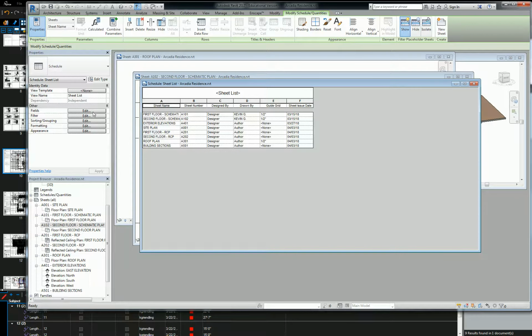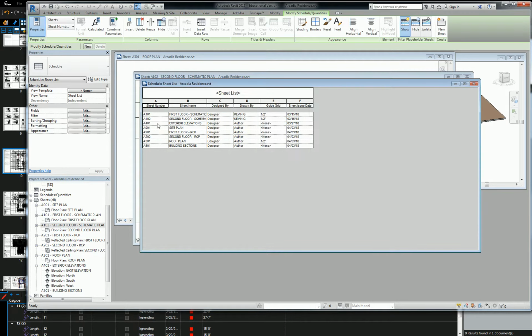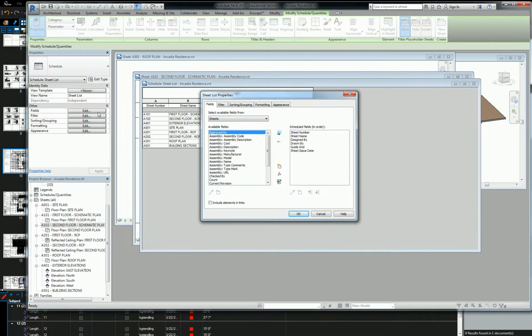The way that this gets manipulated is you have to change the order of these fields and then change which fields it's being ordered by. So if I want the sheet number to be on the left and to organize by sheet number, I need to go first to fields, and I'm going to move sheet number up to the top. When I hit OK, you'll see that that moves the sheet number column over to the left. Where did you go to get the fields? This little button right here, fields, under the properties.